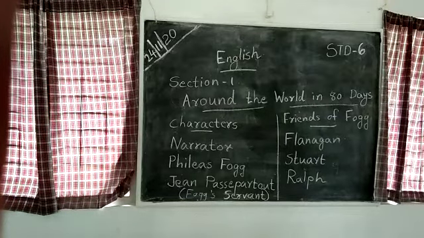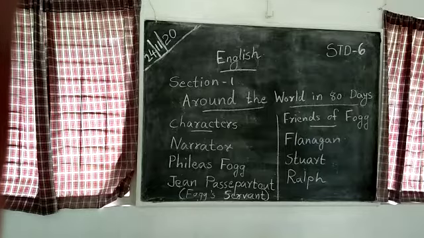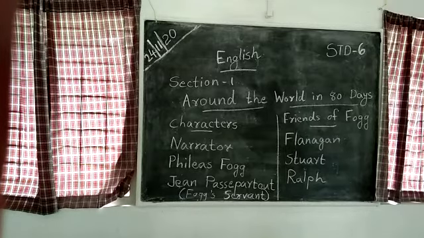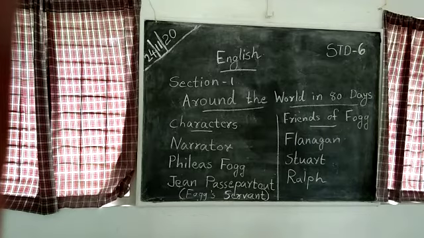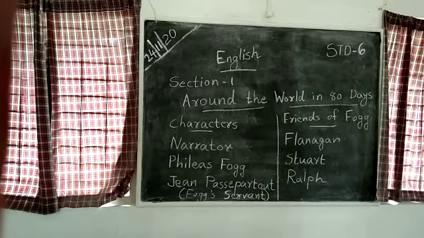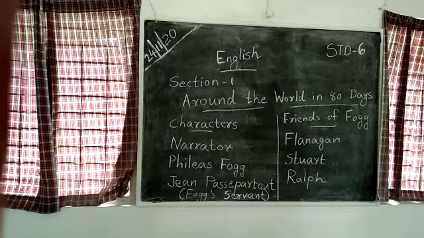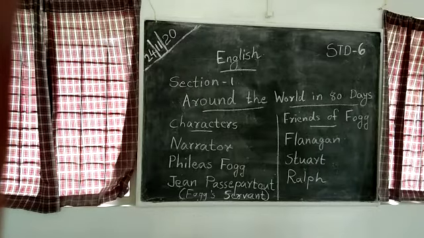Passepartout: Mr. Phileas Fogg, I am here about a job. Fogg: You are a Frenchman, I believe, and your name is John. I know your name is John.